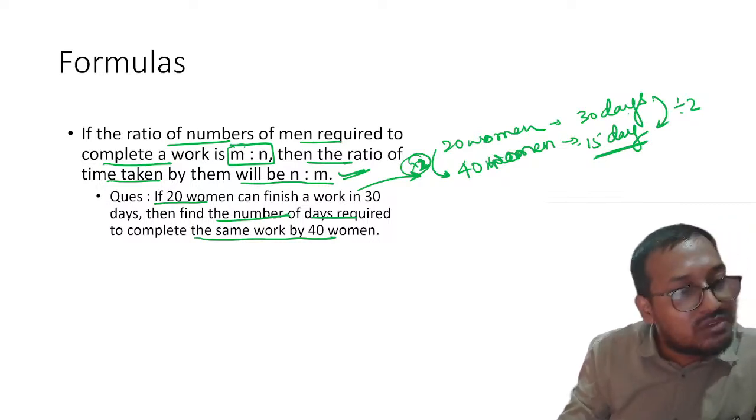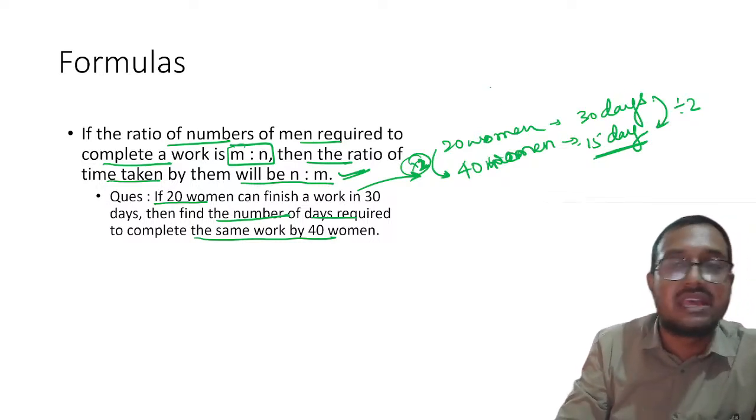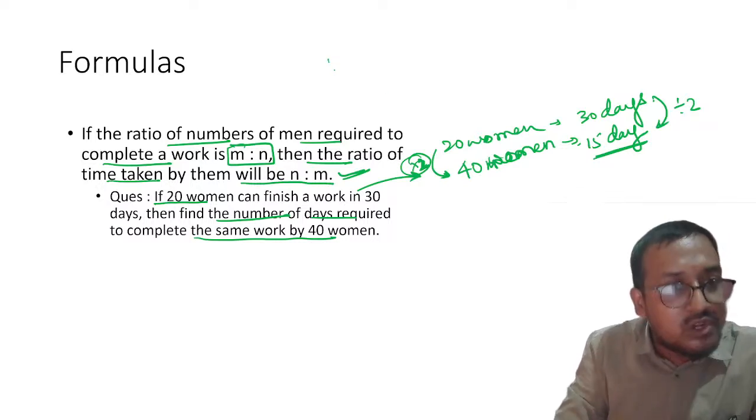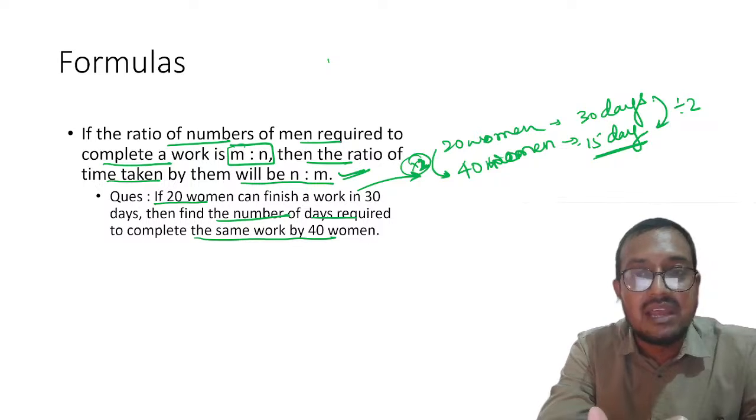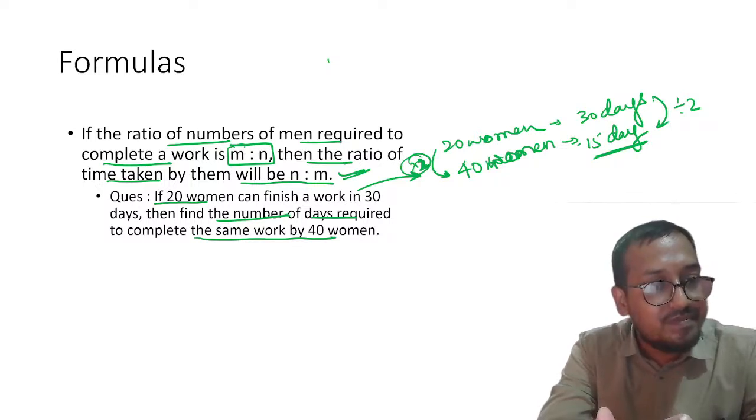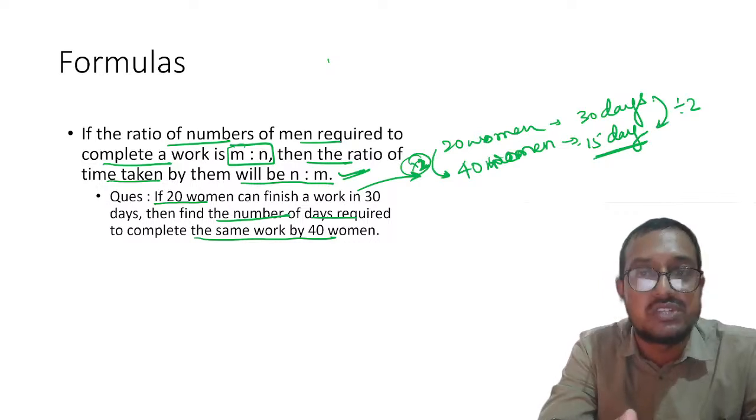Work and wage usually will be directly proportional. Please remember this thing. More the work you do, more wage you will earn. Is it clear, Karthikeyan? Both will be directly proportional.